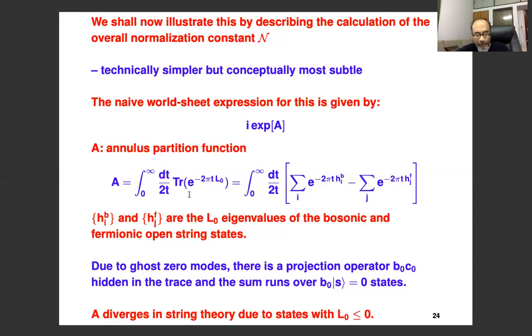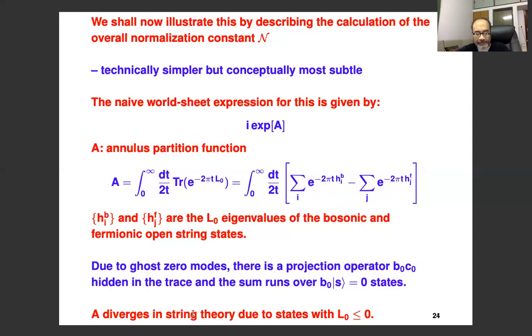The other point I want to emphasize here is that because the annulus has ghost zero modes, we have to insert a projection operator B0 C0 in the annulus amplitude. So this trace has a hidden projection operator B0 C0. The zero modes are the B and C ghosts. That ensures that the sum over states here runs only over states that satisfy this condition, because this projection operator projects onto the B0 S equal to 0 states.